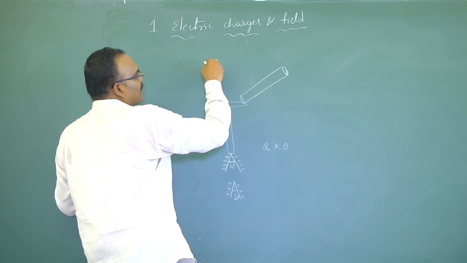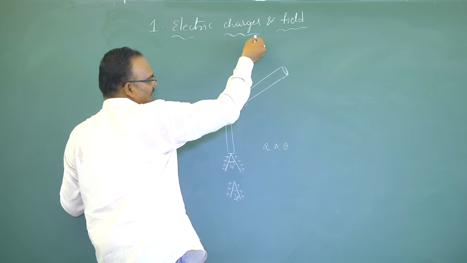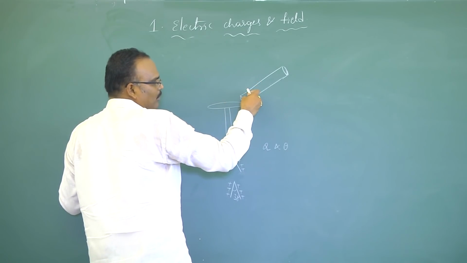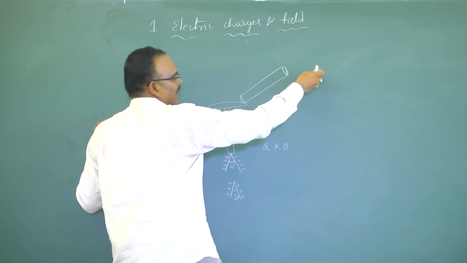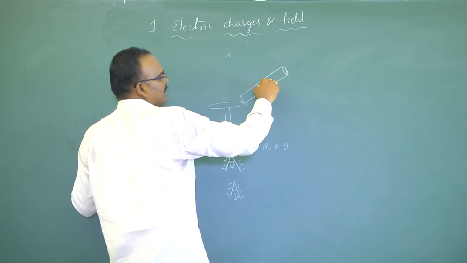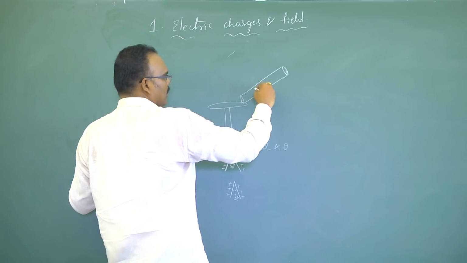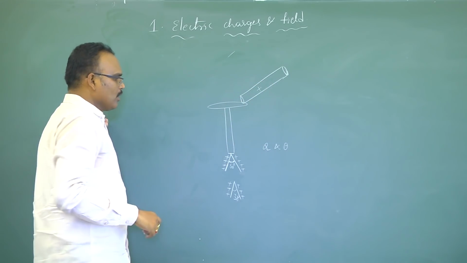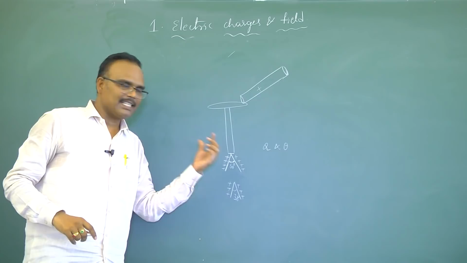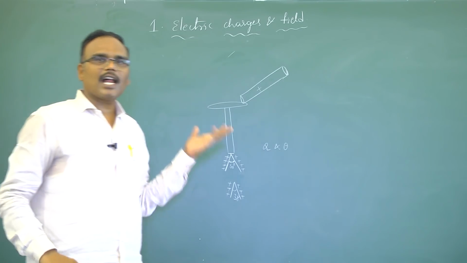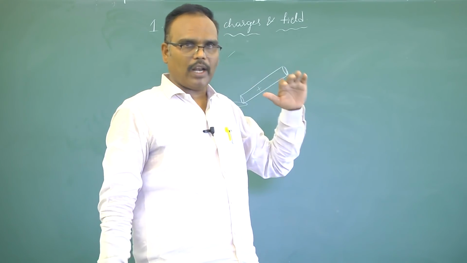That means the first rod's charge nature and the second charged rod's nature are different. The first one is positively charged, the second negative, or vice versa. The first one may be negative, the second one may be positive. So if the angular divergence decreases, it means an unlike charged rod is kept in contact with the gold leaf.